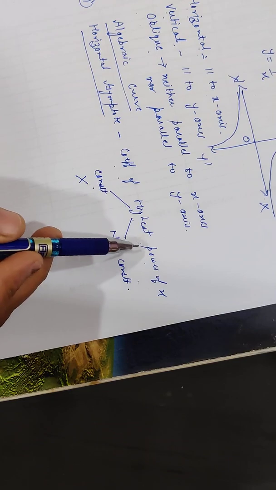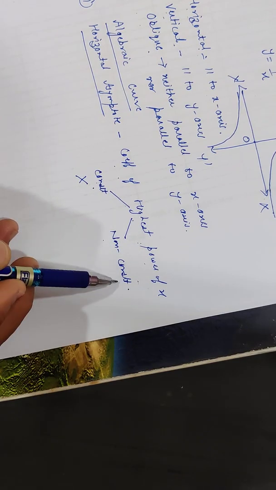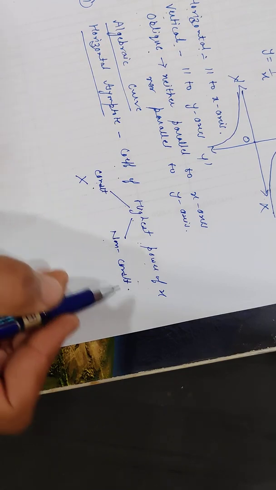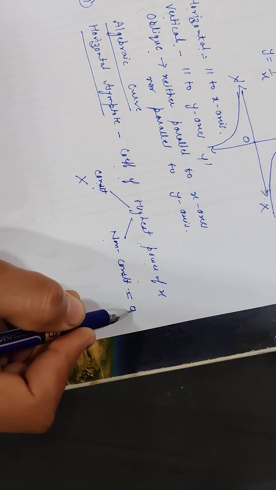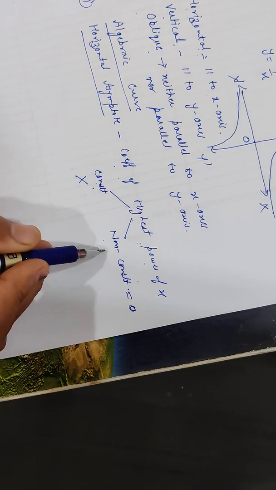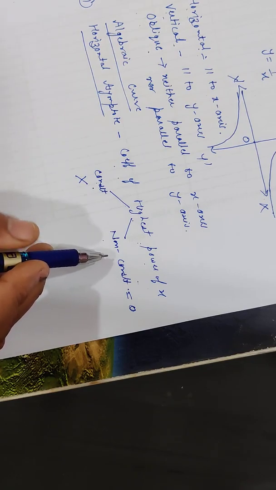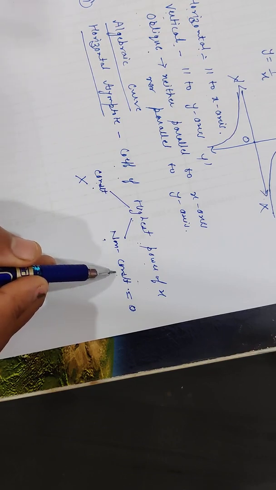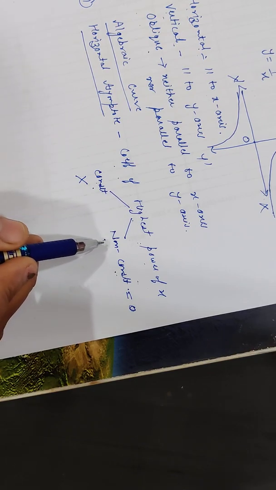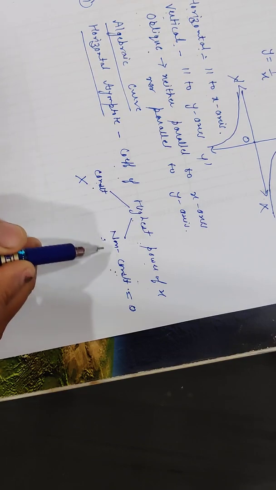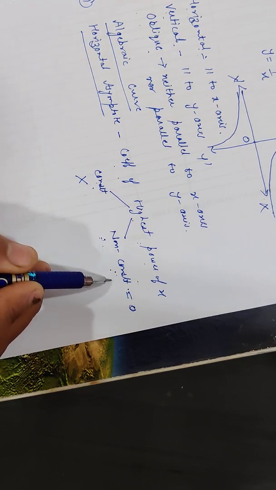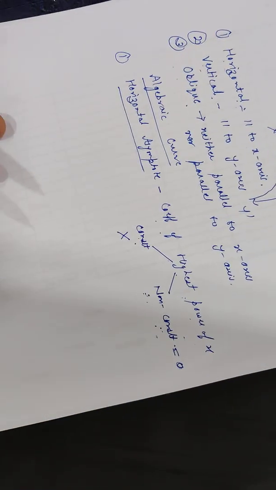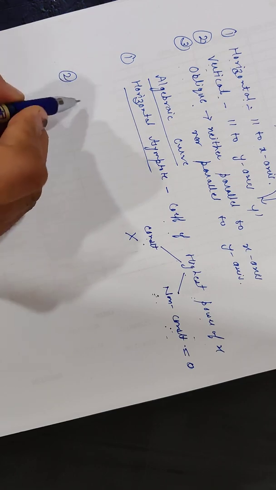But if the coefficient of the highest power of x is non-constant, then put that non-constant coefficient equal to 0. If this is a linear factor, then that will be the horizontal asymptote. If this is not a linear factor, if it is quadratic or some other higher degree term, then reduce that into linear factors, and each linear factor equal to 0 gives the horizontal asymptotes in that case. Similarly, we can find the vertical asymptote.